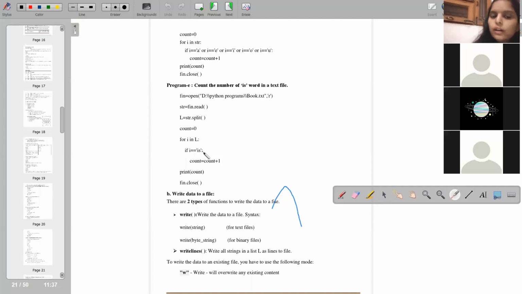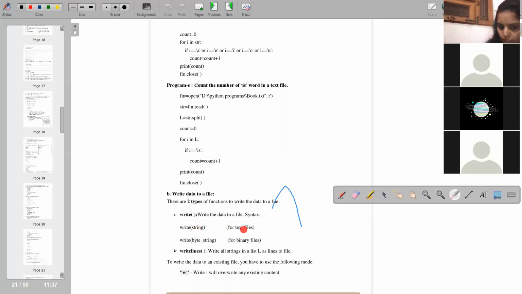Next, we will go to writing data to a file. How will you write data to a file? There are two types of functions to write data to a file. One is the write function, another is the writelines function. So, the write data to a file syntax. See here, write is the name of the keyword for writing a file. Here you have to pass a string, whatever you want to write into a text file.